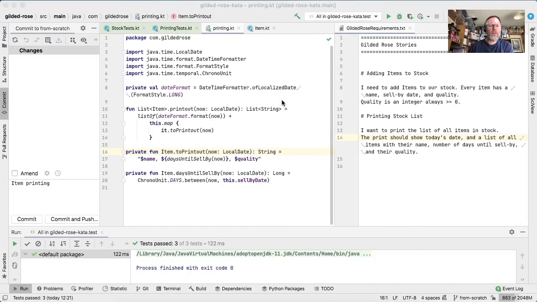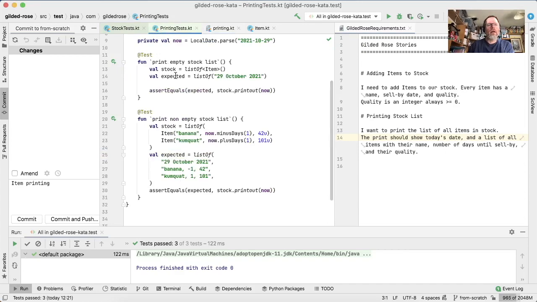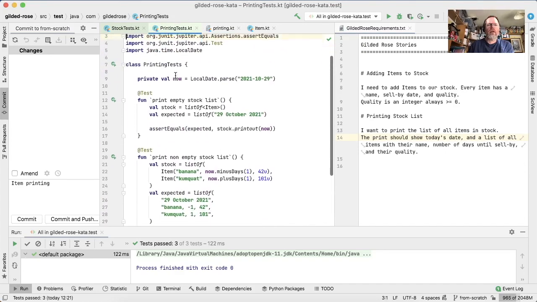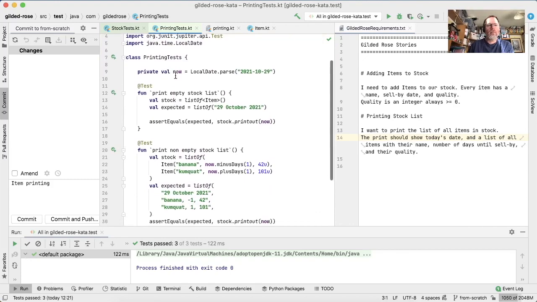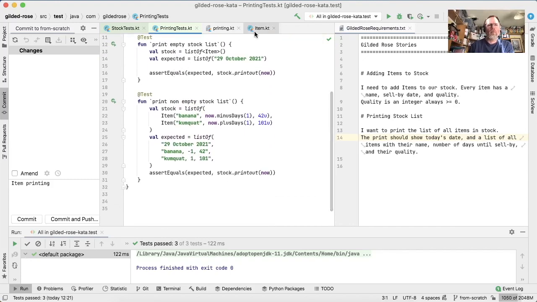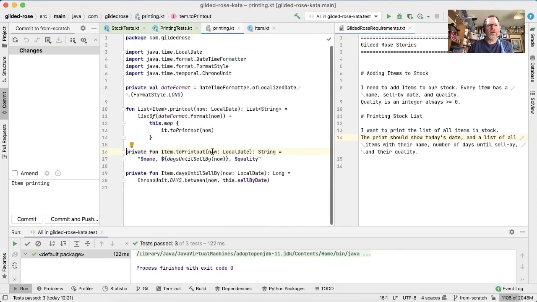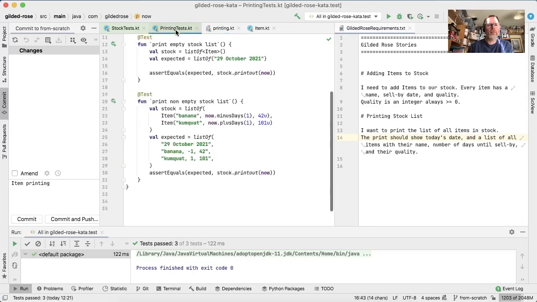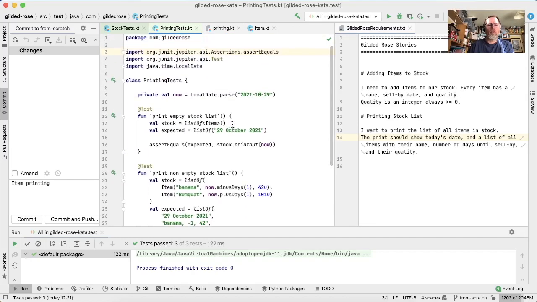Just before we do though, I think it's worth just having a look at our approach to time here. It would have been quite easy to end up with tests with a clock and mocking a clock, and we sidestepped all of that here by passing a time around. So we have pure functions everywhere in this code at the moment. So our printing functions take a time rather than magicking one out of thin air, and because our printing functions take a time rather than magicking one out of thin air, then this code will always just work.